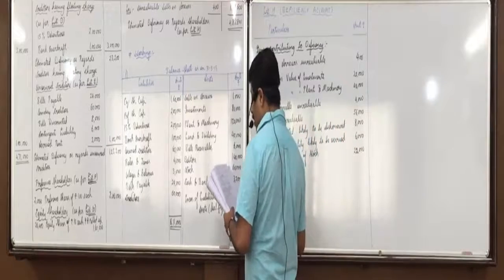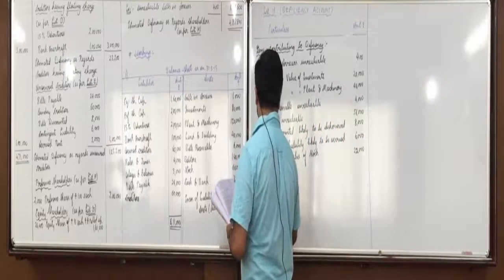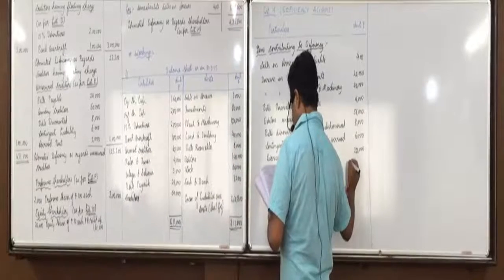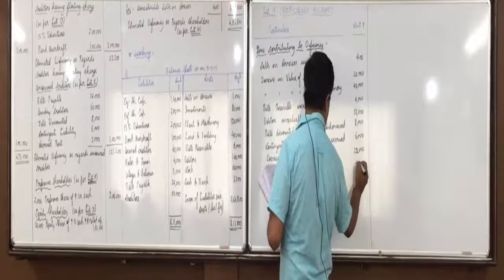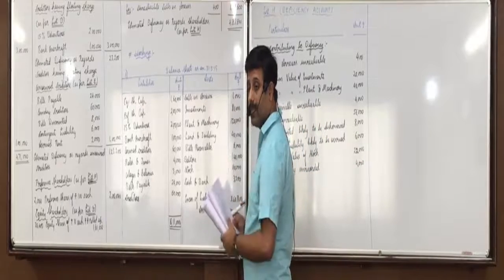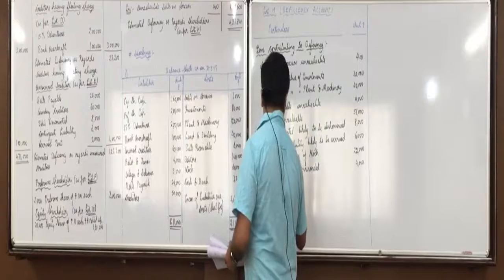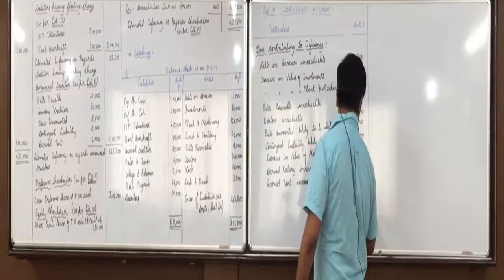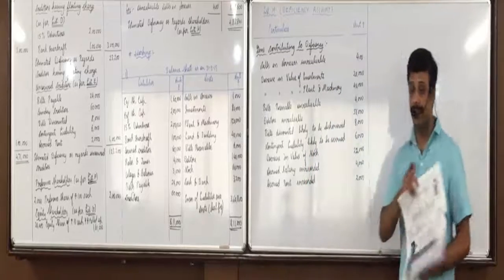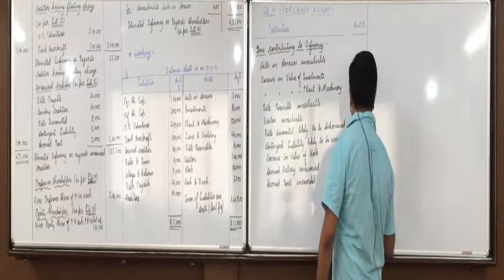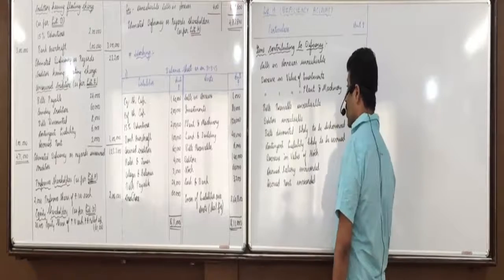And accrued salary, unrecorded, 4,000. Accrued rent, unrecorded, 2,000. Did everyone understand this? So these all are resulting in deficiency. Now add them.